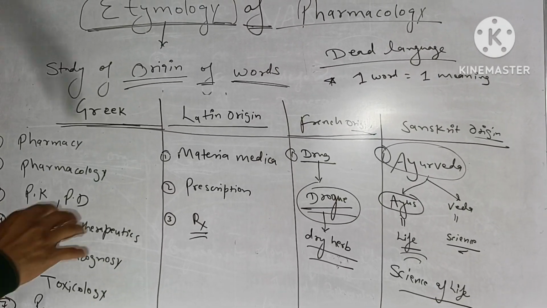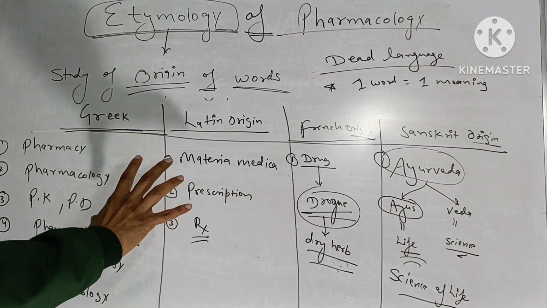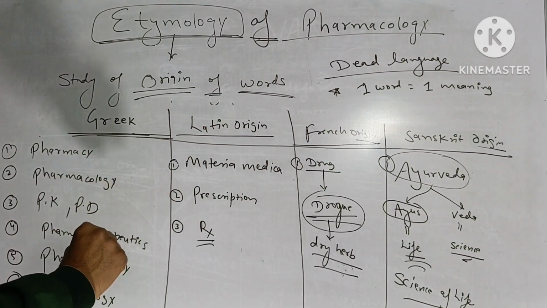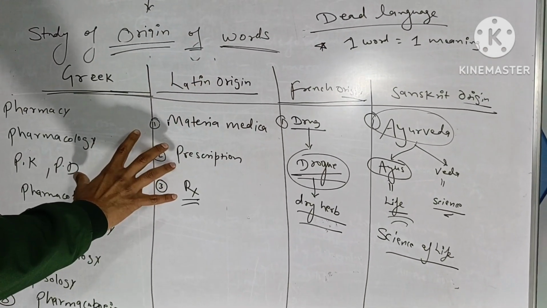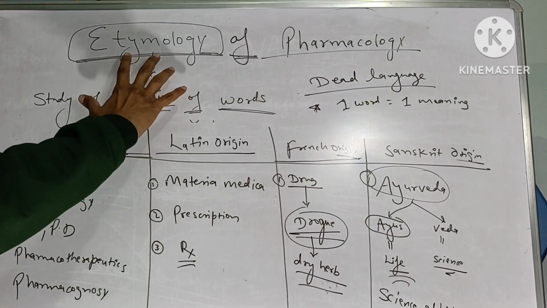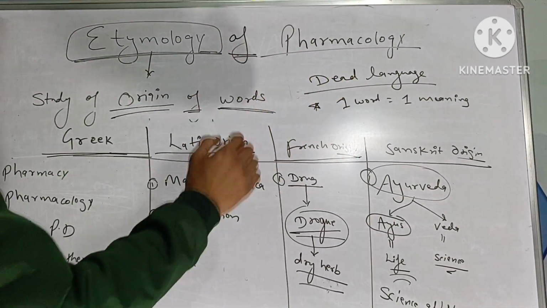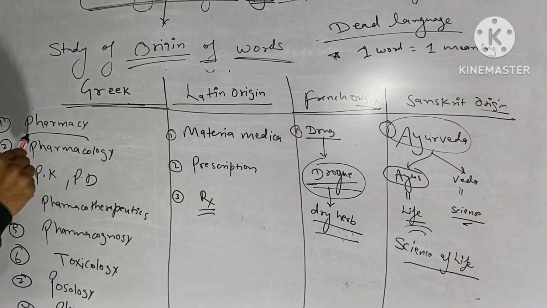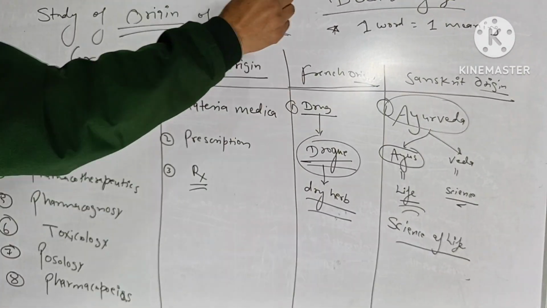So these are some of the examples of the origin of word from different languages. And these origin of the words is known as etymology. So our topic was etymology of pharmacology. So we'll see from this example what is the etymology of pharmacology.